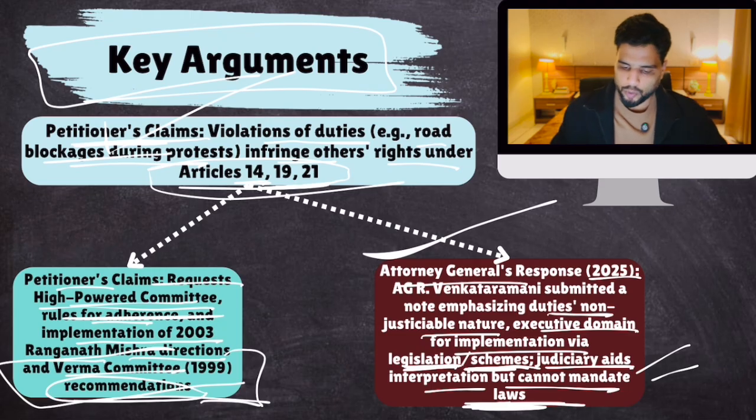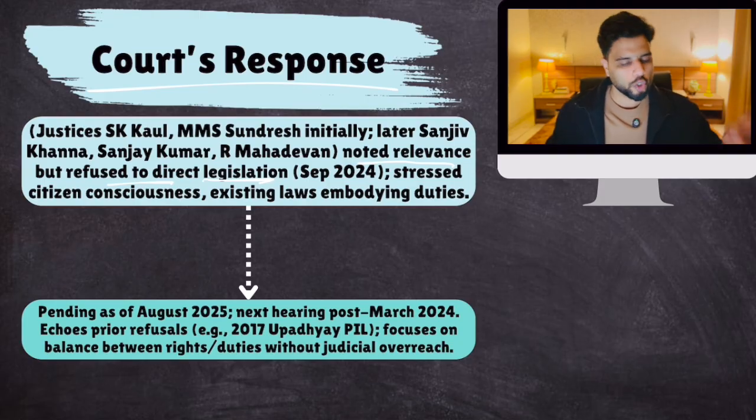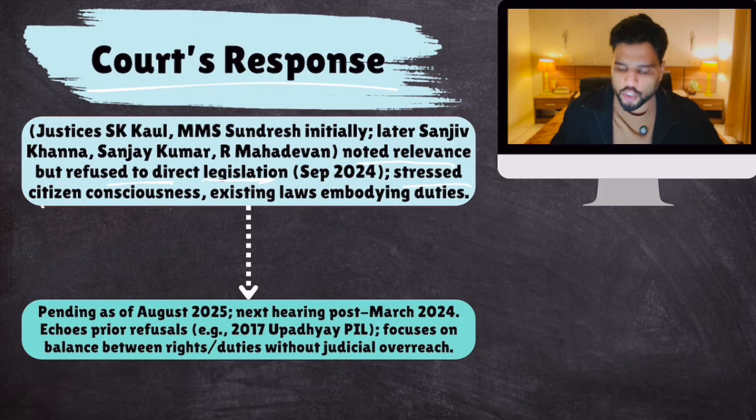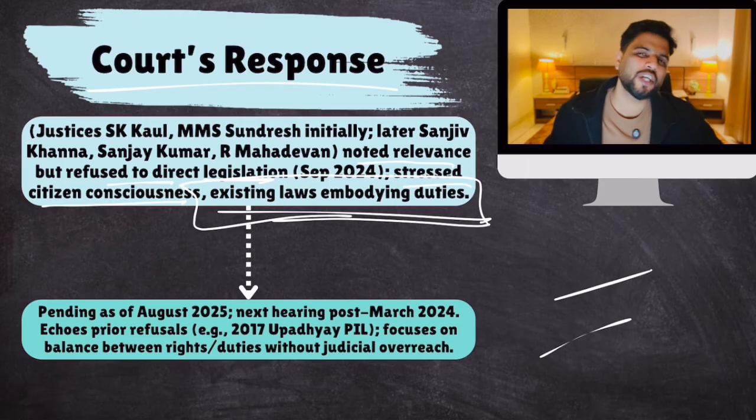Okay. Now, what was the court's response? The courts noted relevance but refused to direct legislation. The court said that yes, Durga Dutt-ji, you are right, but we can't direct the government to pass a law to implement this. Okay. They stressed that yes, citizens' consciousness should be increased with respect to fundamental duties, and there are existing laws that embody fundamental duties, but we can't direct the parliament or the prime minister to make this justiciable.